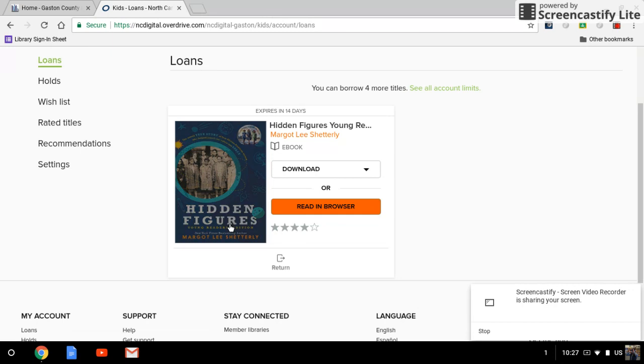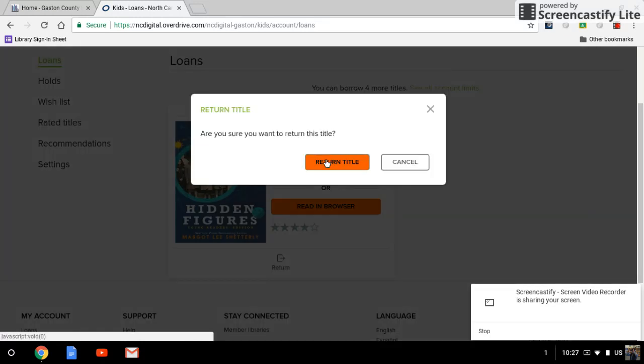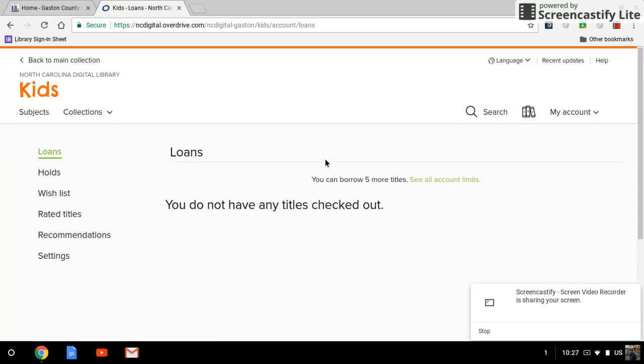So let's just say that you're ready to turn in the book. If you look right underneath the book picture, it has return. You click on return, return title, and voila, you're done. Again, this is really good for when maybe you can't get to the library when you need to, like book fair, or maybe you're on vacation, you've already read your book, you really need something to read so you can meet your AR goal. This is a really great resource for you on top of the Destiny Catalog ebook.